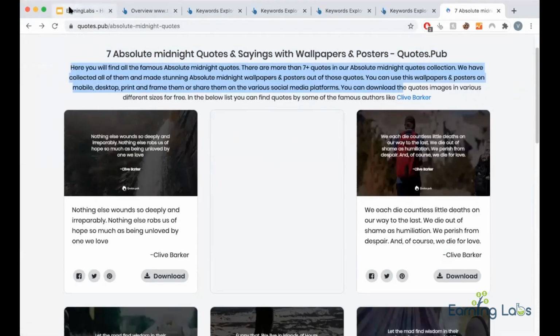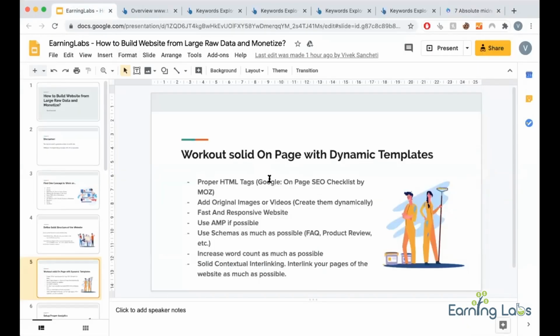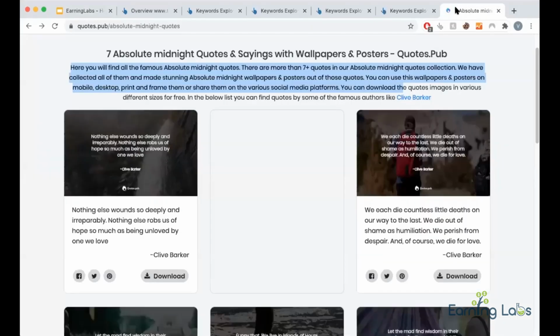Like now I'm not covering all meta tags and all. You can Google on-page SEO checklist by Moz and create a proper HTML template out of it. Try to use original images or videos. Now how you can do this, if you have thousands of pages or lakhs of pages, you can't manually upload images. So in that case, you need to create some engine.